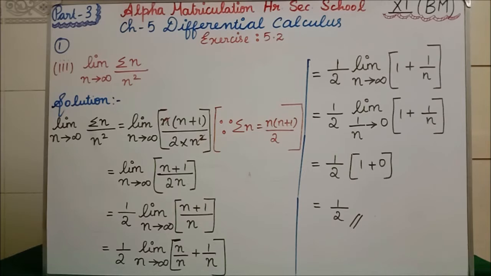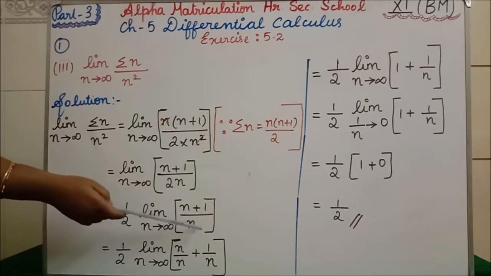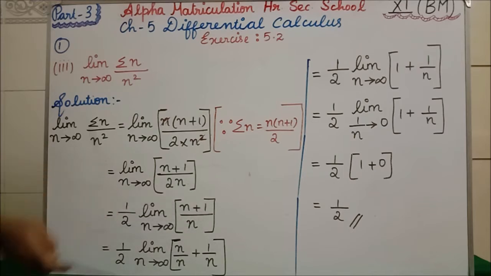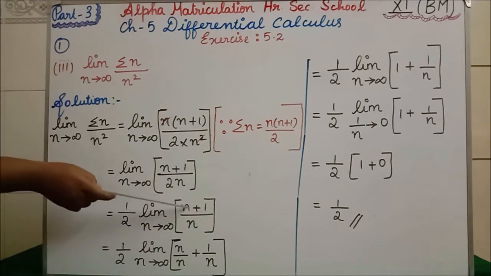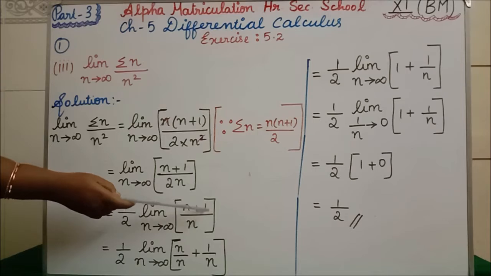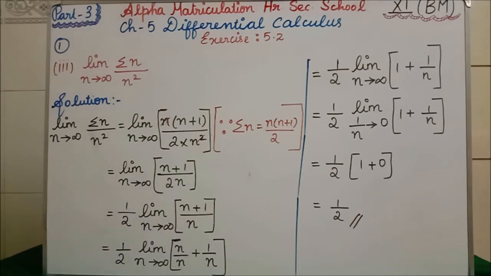Why are we writing like this? Because this n is common to this n and also to this 1, so we are writing separately n divided by n plus 1 divided by n. Clear? N divided by n will get cancelled. We get 1 plus 1 by n.